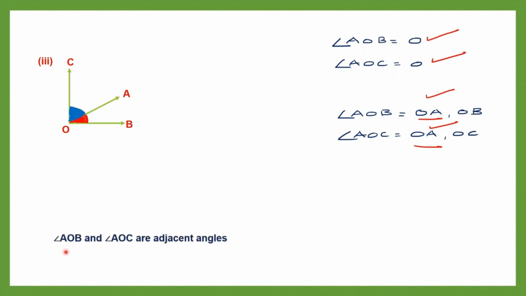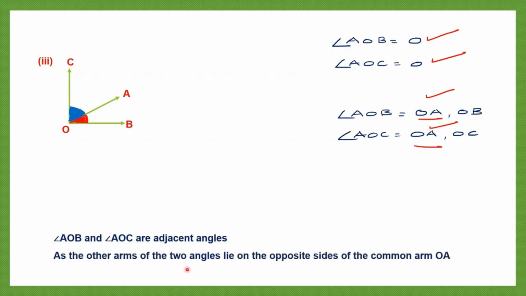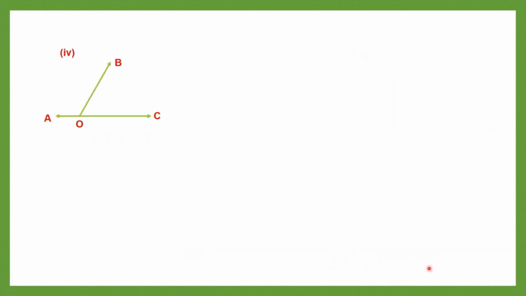So we have written that down. Angle AOB and angle AOC are adjacent angles. What is the reason? As the other arms of the two angles lie on the opposite sides of the common arm OA. Question 4. So here also we have angle AOB and angle AOC. So let's mark that. The angle in red is angle AOB and the angle in blue is angle AOC. This whole thing, including the red portion, is angle AOC.